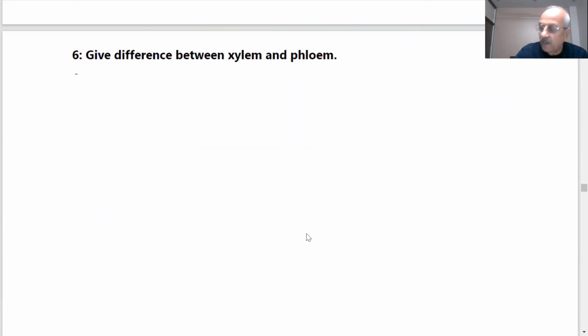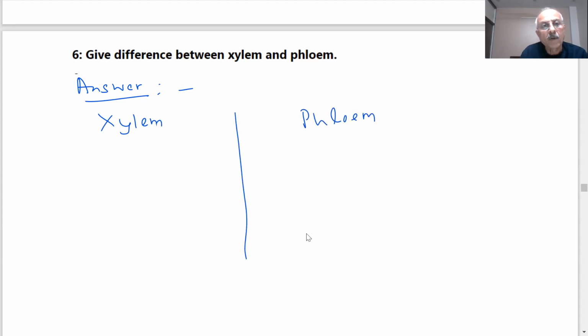The difference between xylem and phloem has been asked many times, students. We gave you a table of the difference. Xylem is a dead tissue, made up of dead elements, while phloem is a living tissue.